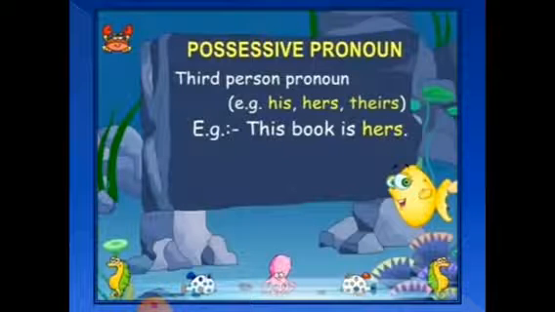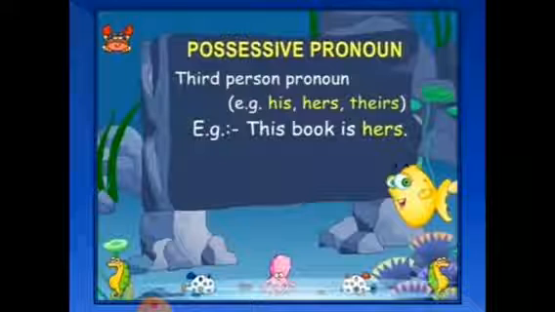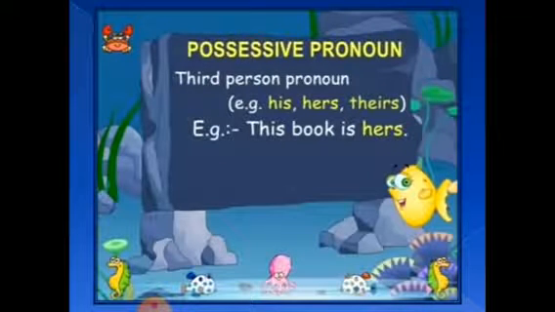So the possessive pronouns used here are his, hers, and theirs. Theirs is used as a plural. So children, we have discussed personal and possessive pronouns. Please go through the video properly and know the difference between personal pronouns and possessive pronouns.